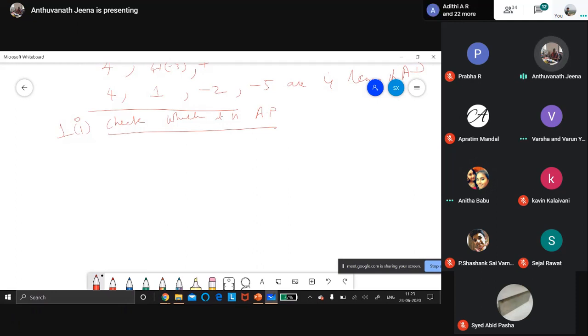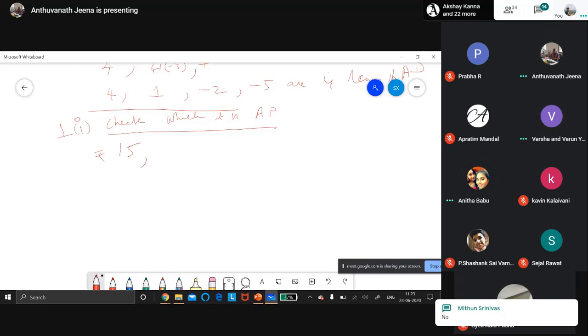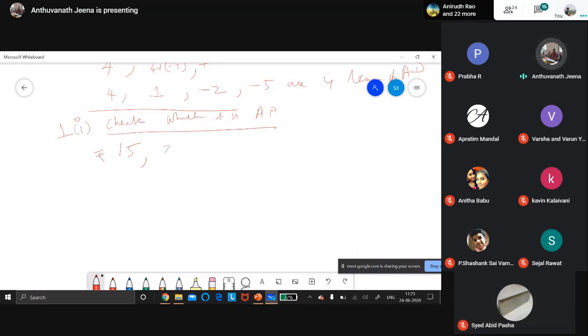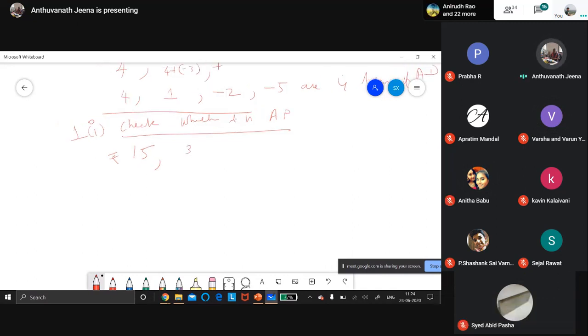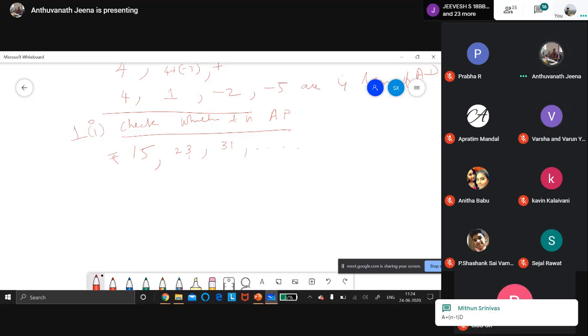The taxi fare is 15 rupees for the first kilometer, and 8 rupees for each additional kilometer. So keep adding 8. 15 plus 8 is 23. Then again if you add 8, you get 31. Now check whether it is an AP or not. Does the list of numbers involved make an AP?